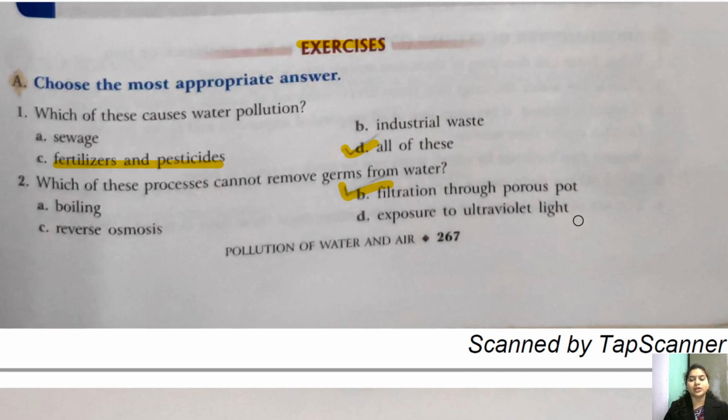Exposure to UV light, that is ultraviolet light. Definitely ultraviolet light is used to kill the germs. It has so high intensity that it can kill the smallest germs also. Okay, so the correct answer here is B, that is filtration through porous pot, which cannot remove the germs from water.